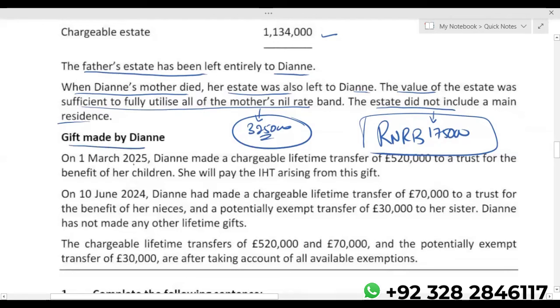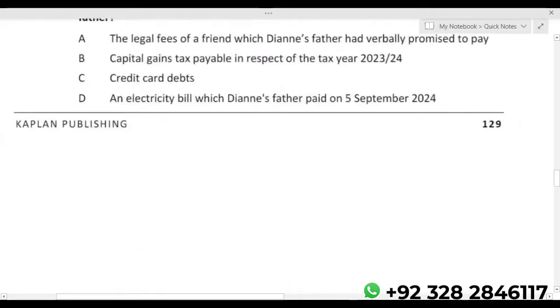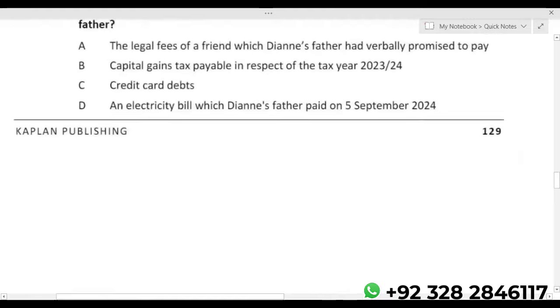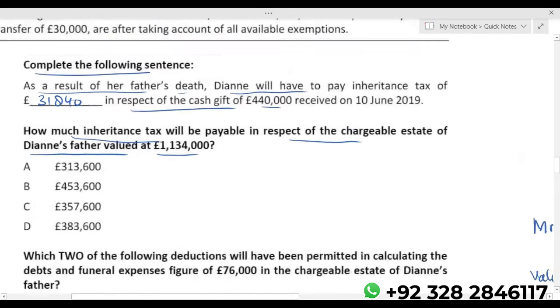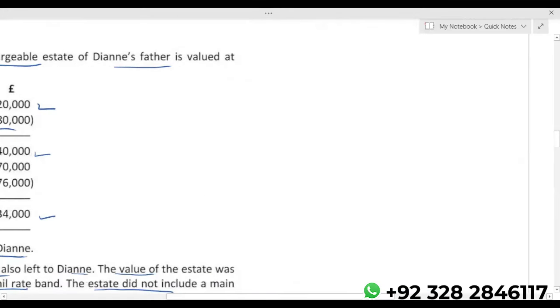Gift made by Diane on 1st March 2025. Now let's go back first. What they're asking us to calculate in part C: how much inheritance tax will be payable in respect of the chargeable estate of Diane's father, valued at 113. Now let's calculate this. Chargeable estate is 113.